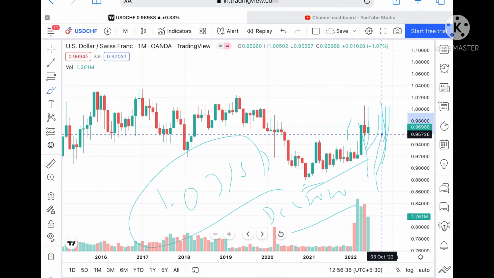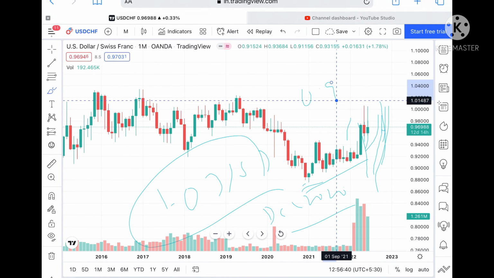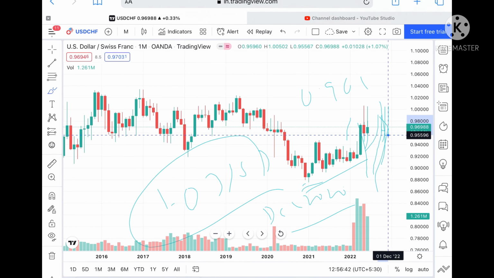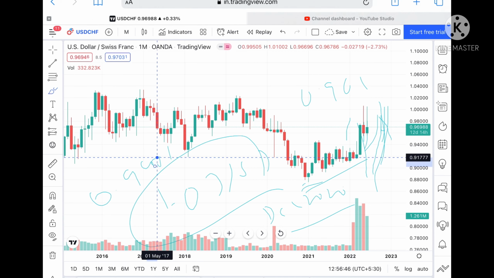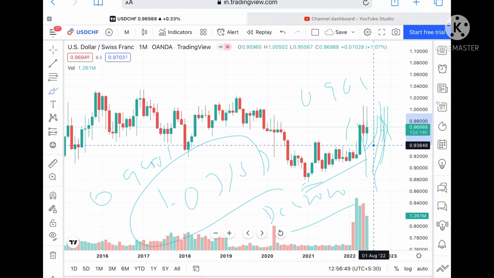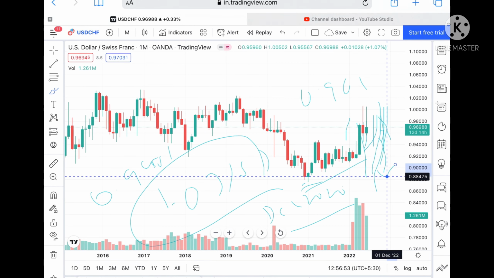Now suppose the price doesn't sustain this particular level, we can see it come down again to a level of 0.9648, and from there come down again to a level of 0.94875, and once it goes below this level, then we can see a level of 0.93654. And from there we can see it move further down.